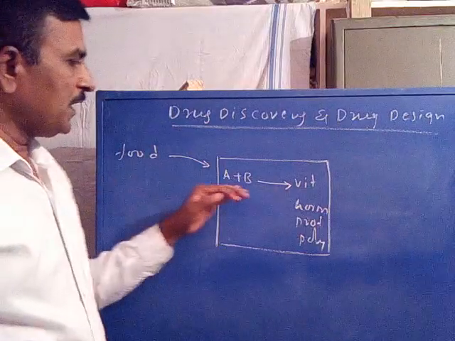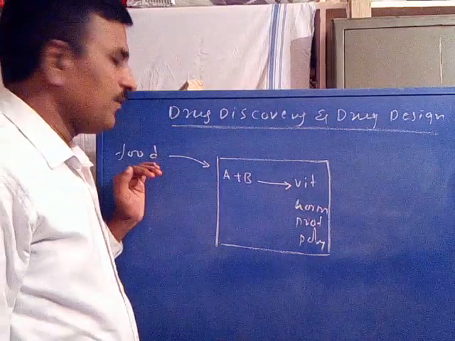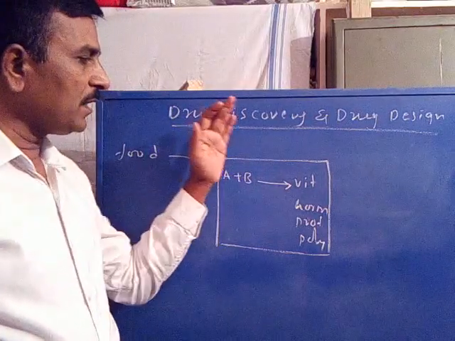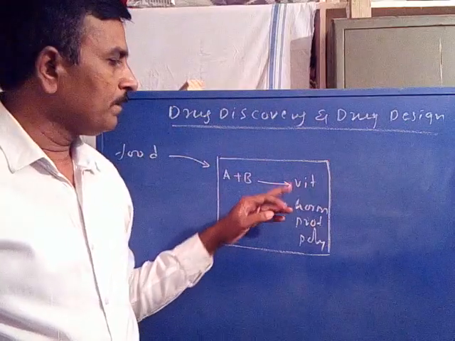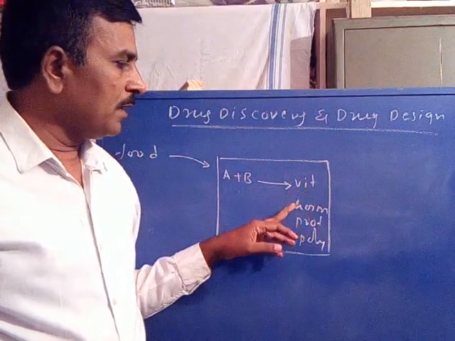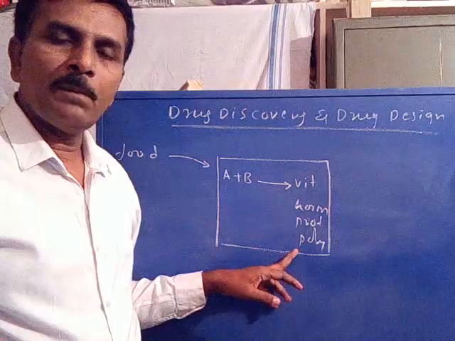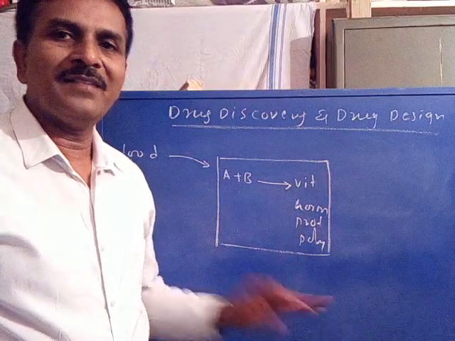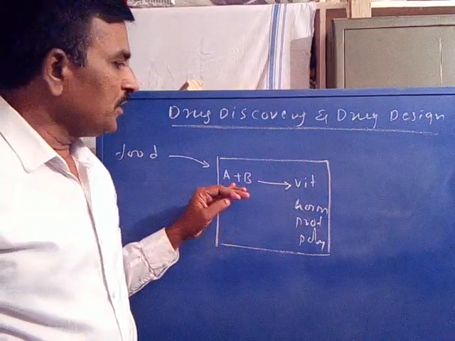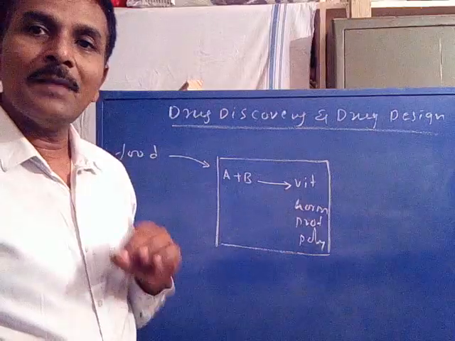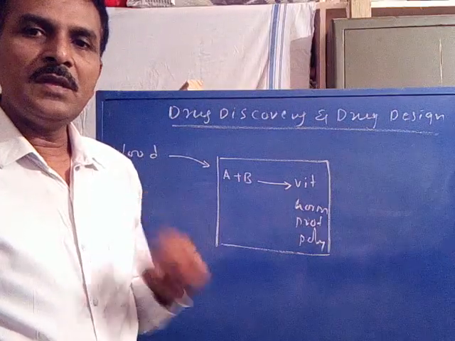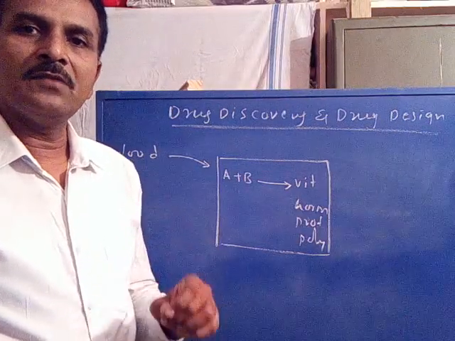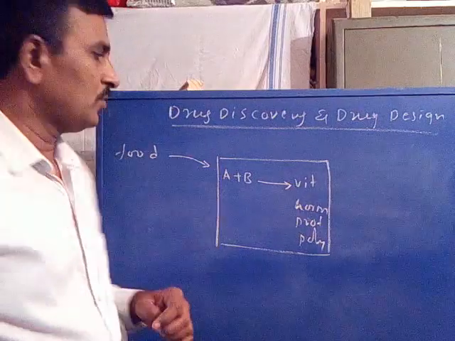So the starting materials acquired through the food can be transformed in the cell into either vitamin or hormone or protein or polypeptide or enzyme, etc. Now these reactions are chemical reactions. These reactions are further catalyzed by specific enzymes.